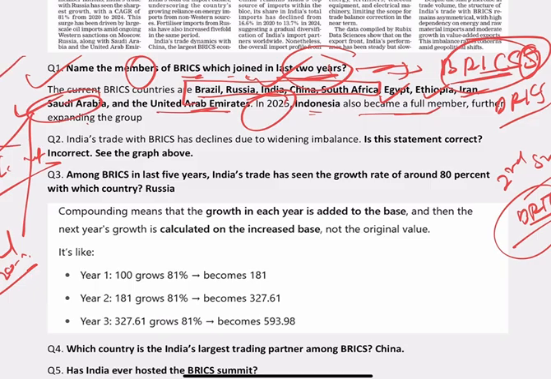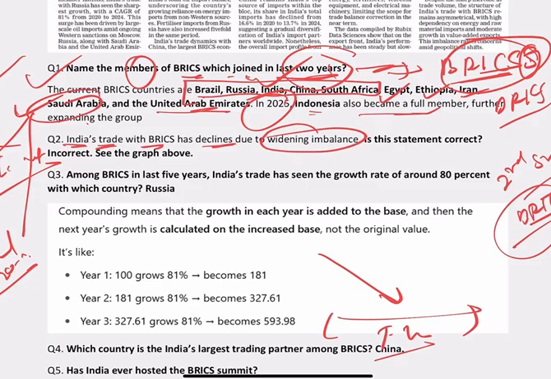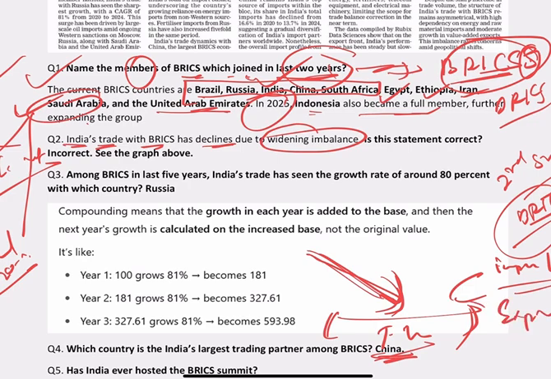The next question talks about India's trade with the BRICS having declined due to a widening imbalance, meaning the trade deficit has increased. That's why the trade has decreased. Now it's common sense: if the trade deficit is increasing, there can be two factors. First, you are importing a lot, or you are exporting also, but exports are less than imports.